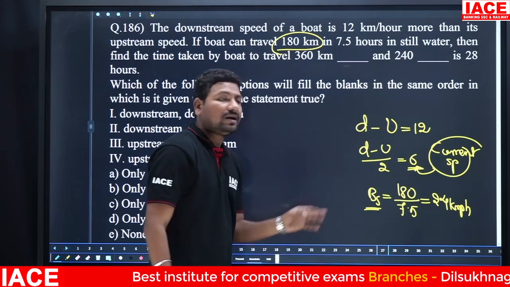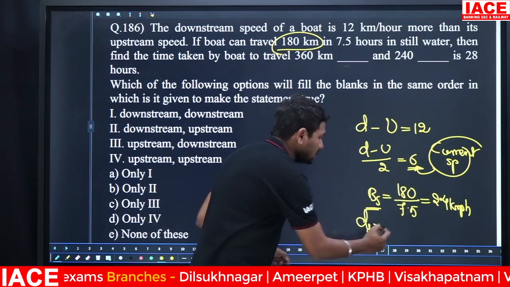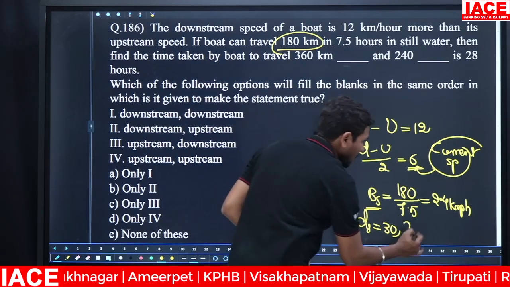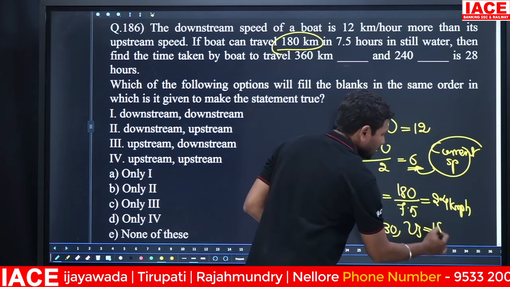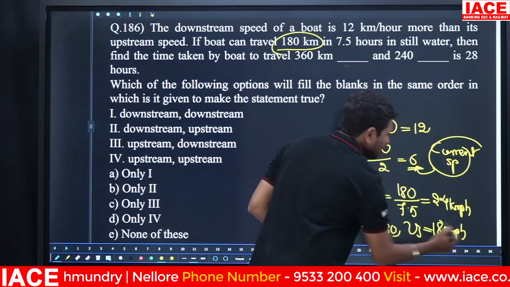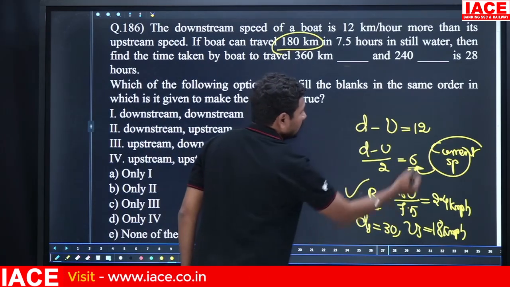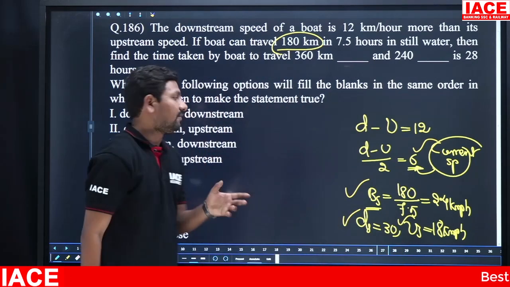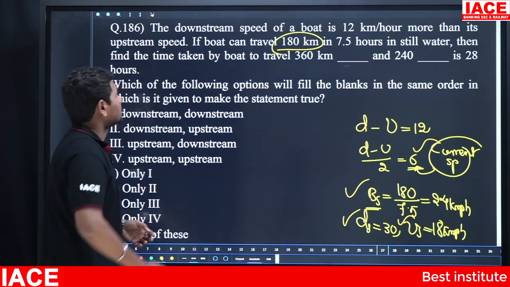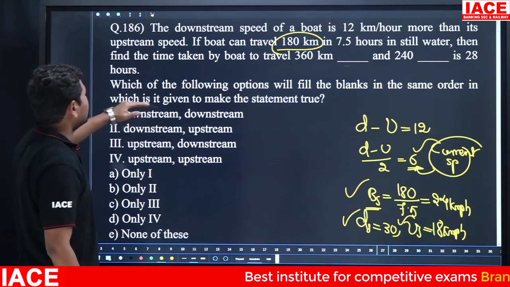If we need downstream speed, both will be added: 24 plus 6 is equal to 30 kmph. If we need upstream speed, it is 24 minus 6, which becomes 18 kmph. Now every term of the speed is available: boat speed, current speed, downstream speed and upstream speed. Next, which of the following options will fill the blanks in the same order given?